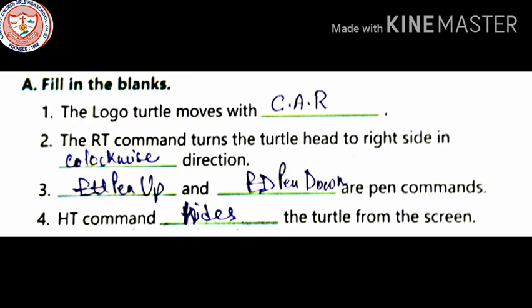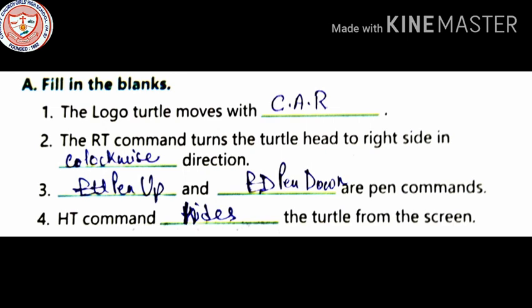Fill in the blanks. The Logo turtle moves with dash. That is CAR. The RT command turns the turtle head to the right side in dash direction, in clockwise direction.